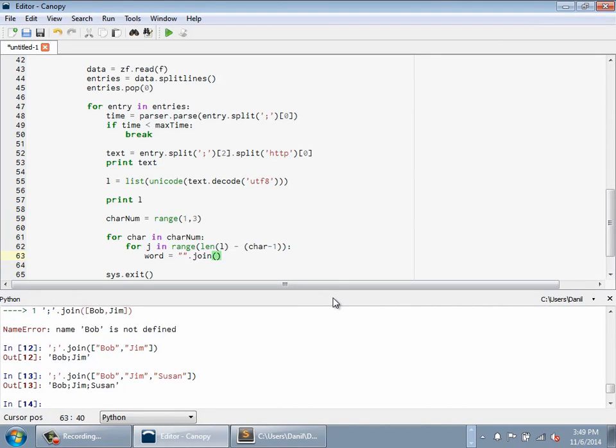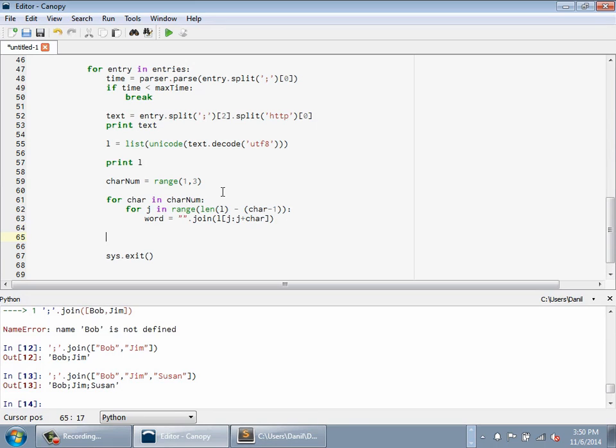The first is going to be 1, and it's going to be a combination of 2 and 3 and 4 characters. And here I want to use my list of characters here, L. And from there, I will extract a subset of characters, starting with J, as I'm looping through all these characters. And then here's the colon syntax. It defines a range in our list. And I'm going to pass J plus our char variable. Okay? So when there's 1, this will be 1 to 2, 2 to 3, 3 to 4, 4 to 5. When I'm looking at a combination of 2, it'll be 1 to 3, 2 to 4, 3 to 5, and so on and so forth.